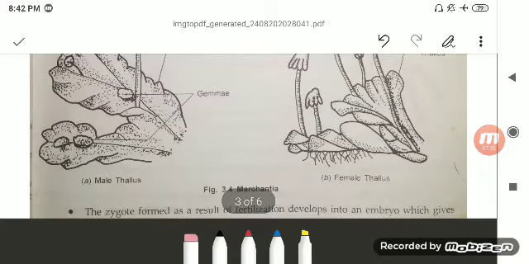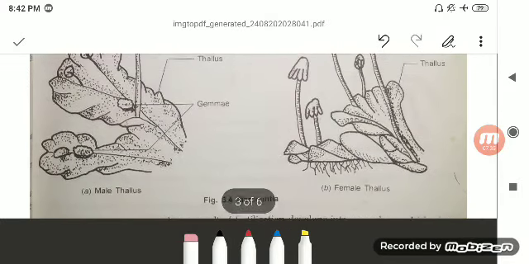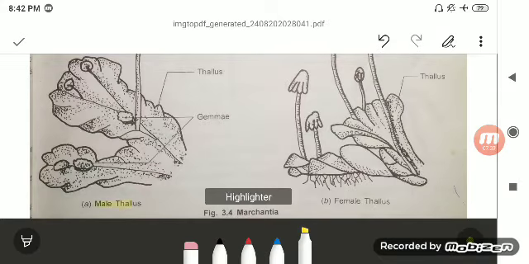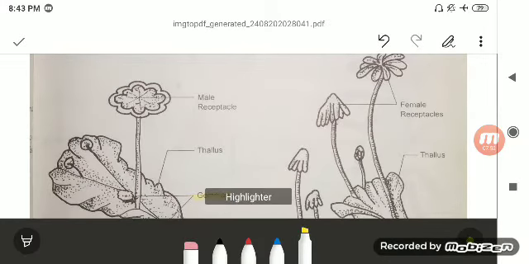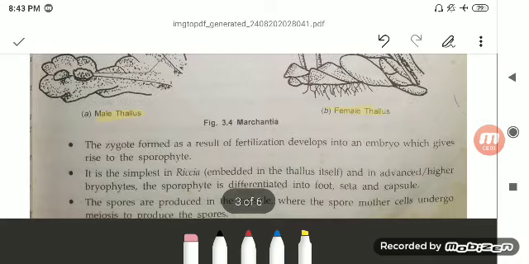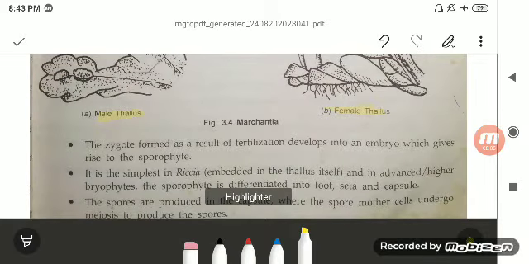This is the diagram or the picture of Marchantia. One is having the male thallus and the other one is the female thallus, and this is your gemma, the multicellular structure which will develop into the new plant. And here you can see the female and the male receptacles, so they are on two different thallus. That's why it is called dioecious, or you can say unisexual.